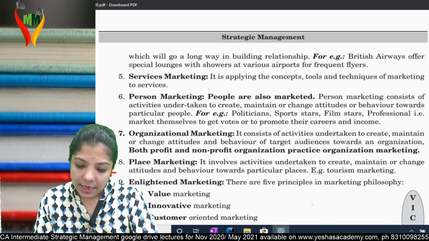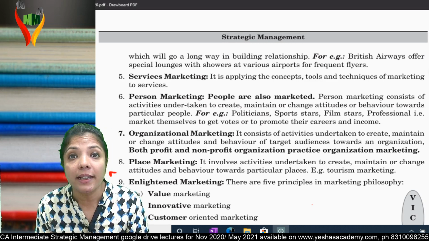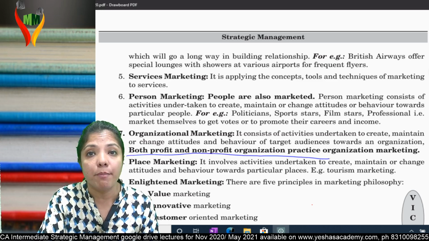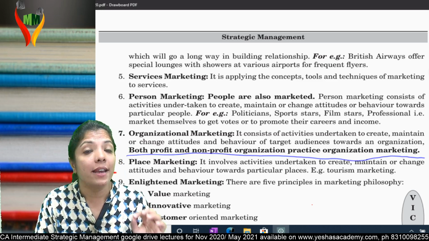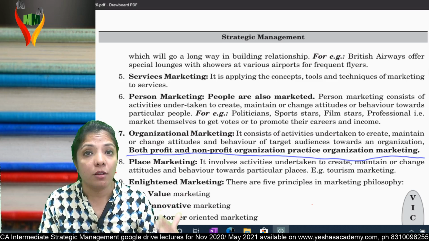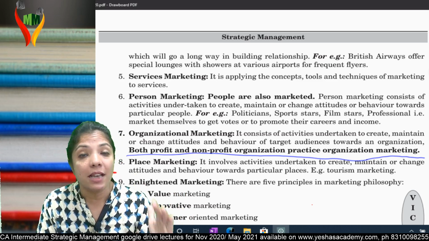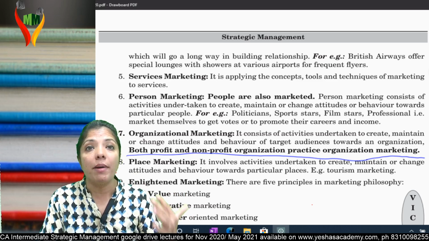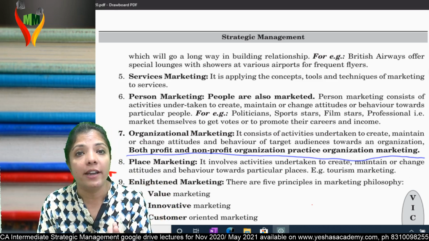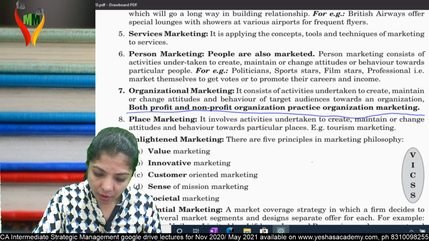Next, organizational marketing. Organizational marketing means marketing the organization. And mark this line: both profit organizations as well as NPOs practice organizational marketing. It's not that only profit-oriented companies will market themselves. NPOs also need to market themselves, because until they say where the money is getting used and how it is getting used, people will not give charity or donate to them.